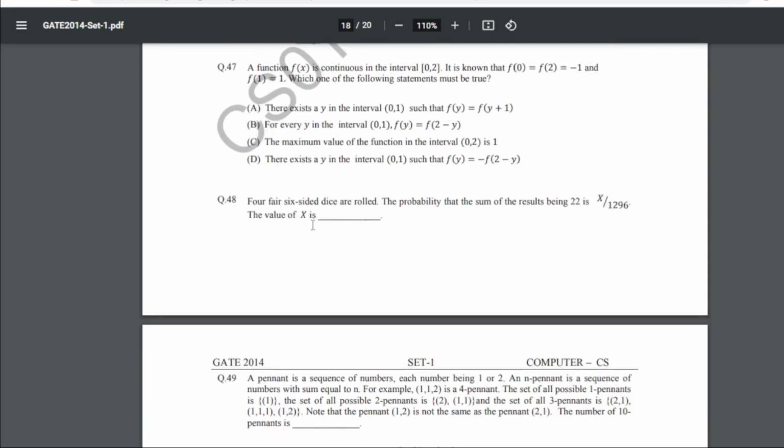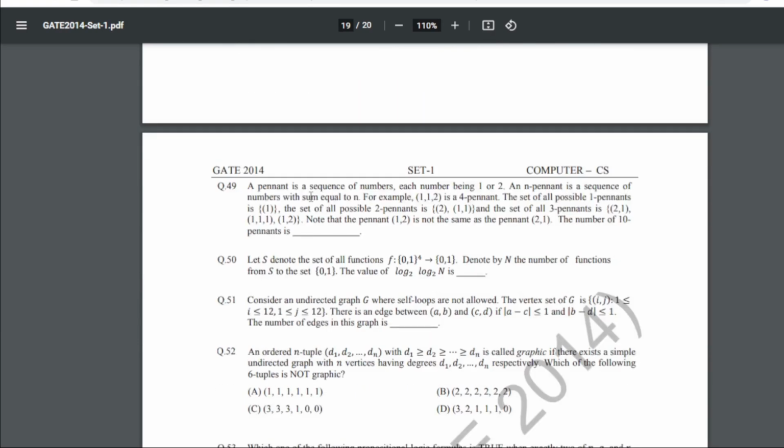Now 48 is four six-sided dice are rolled, the probability that the sum of the result being 22 is x divided by 1296. The value of x is what? So for 48 our answer will be 10.